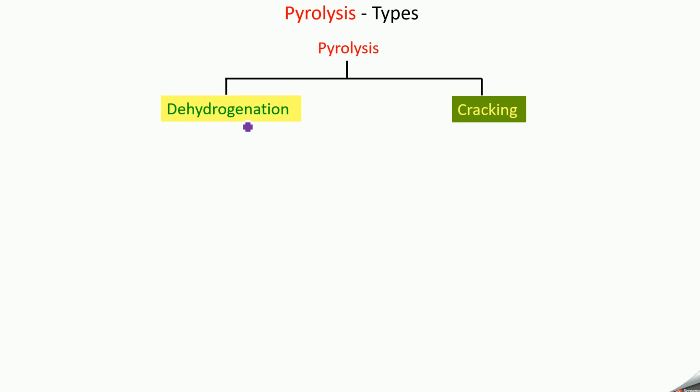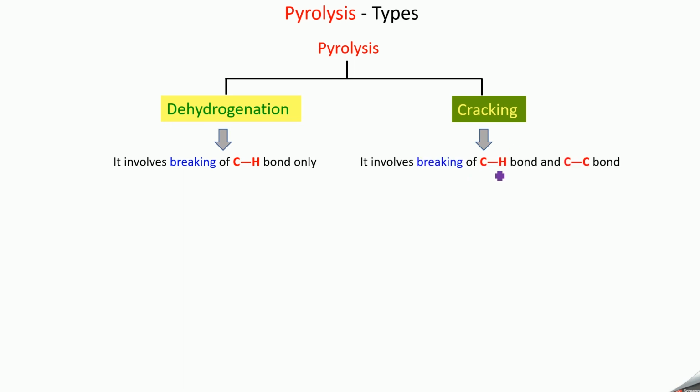Dehydrogenation, from the name itself we can understand that there is a removal of hydrogen. So here in this case there is a breaking of the C-H bond only. But in cracking we have the breaking of both the C-H as well as the C-C bond. So that is the main difference between dehydrogenation and cracking.